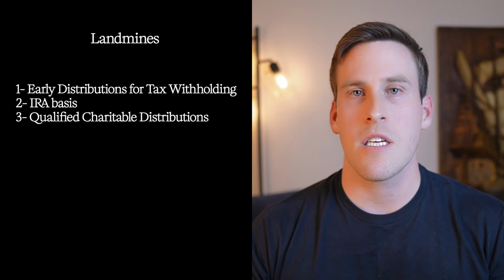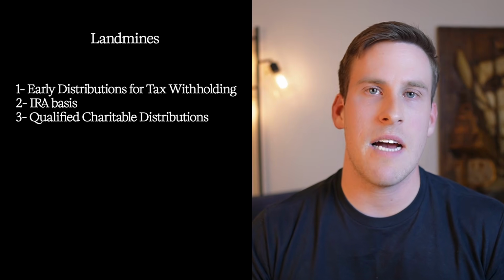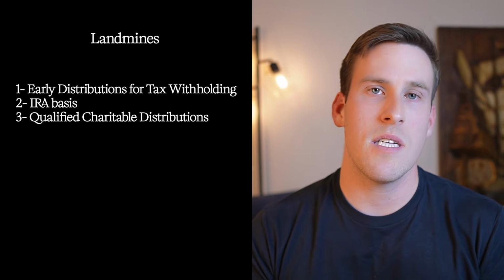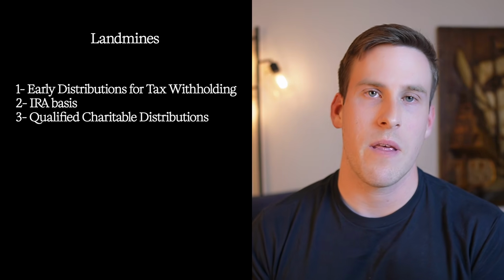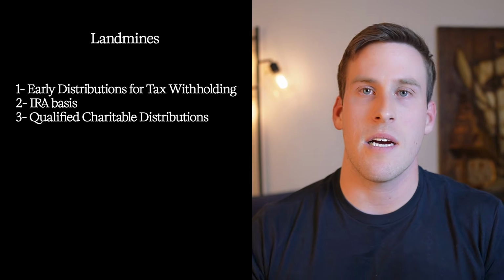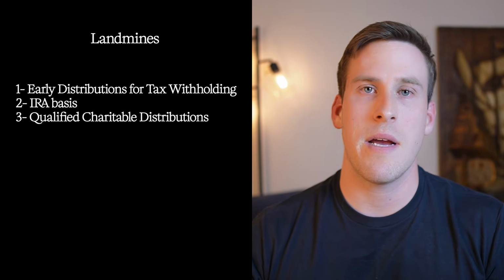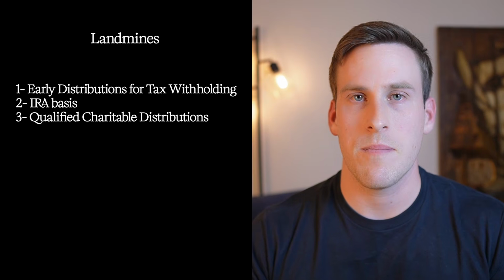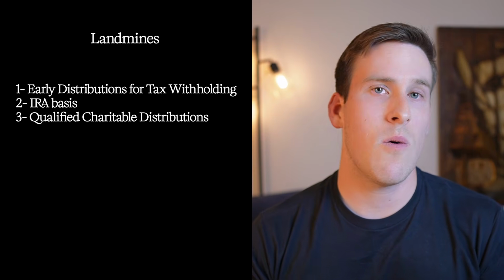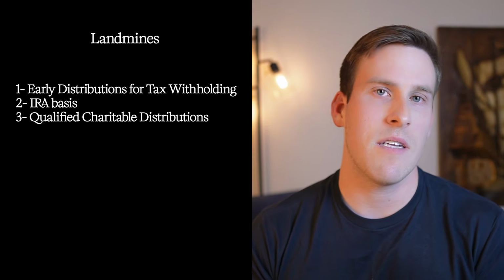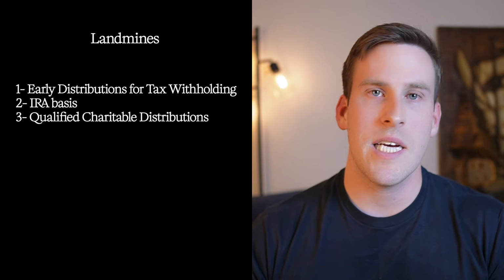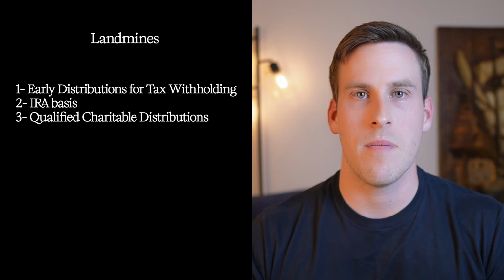Third is to consider whether you plan to do any qualified charitable distributions, or QCDs, in the future. QCDs are for people 70 and a half and older, and it's when you send dollars directly from your IRA to a charity. This becomes an above-the-line deduction and allows you to avoid paying taxes on those dollars ever. You certainly don't want to convert traditional IRA dollars to Roth that you were planning on gifting charitably. You would unnecessarily pay taxes on them.